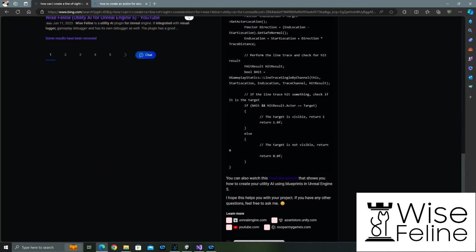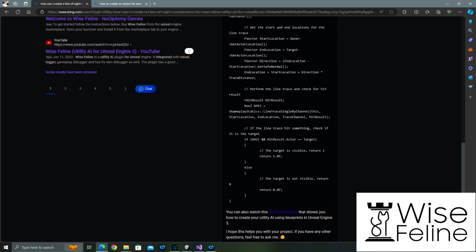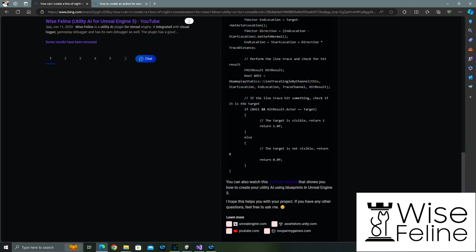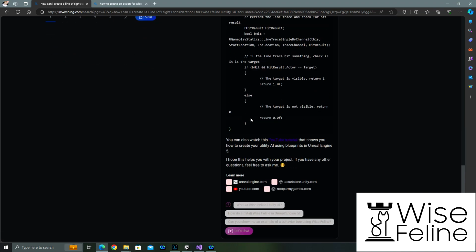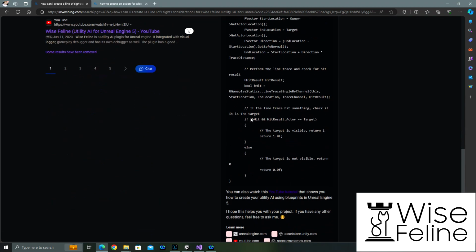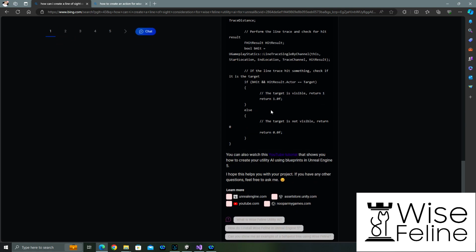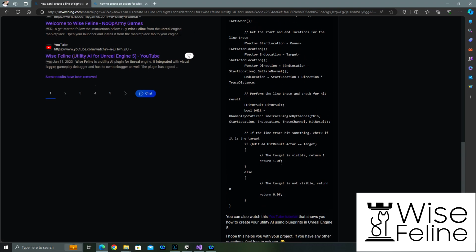So you can see that, okay, you can have a function which uses line traces. The previous time I searched, it actually used the perception system to see if somebody is being hit or not, and if nothing else is getting hit, then it should return 1, otherwise it should return 0.